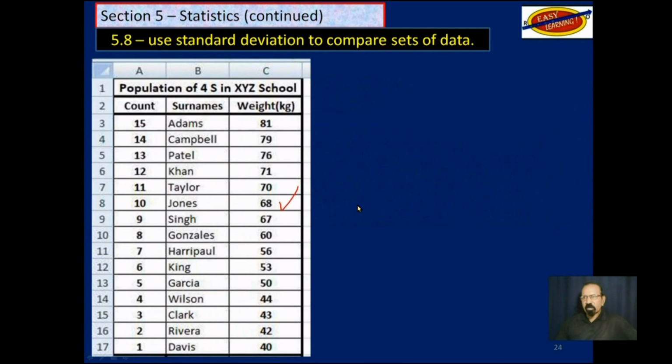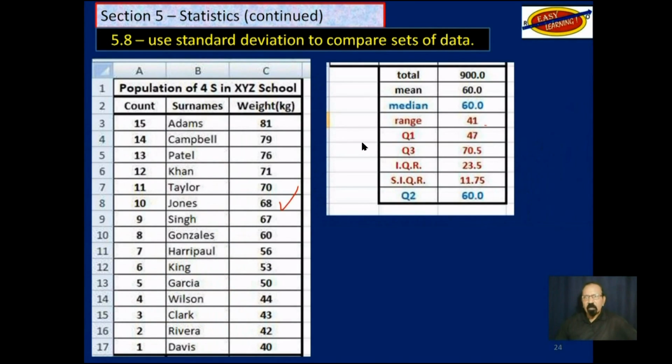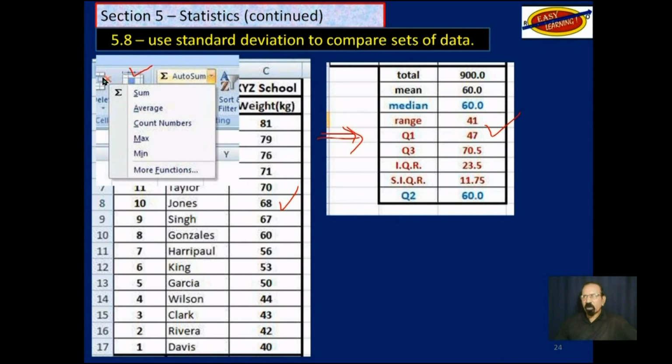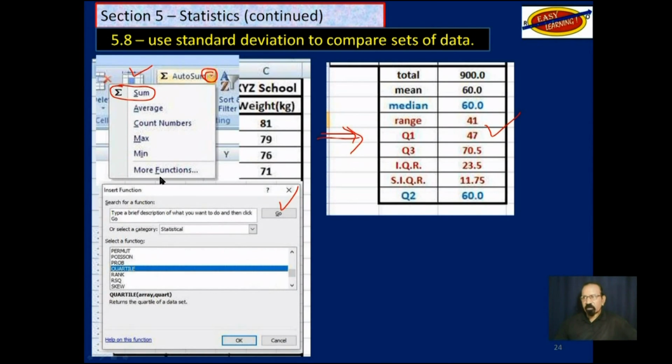So, okay, that's our data. And this is the information that we extracted from the data. So how did we use Excel to get this? Well, first of all, we go to the ribbon on the top. We go to this sign here, which is uppercase sigma, and we click on this drop-down menu here, and we get this.